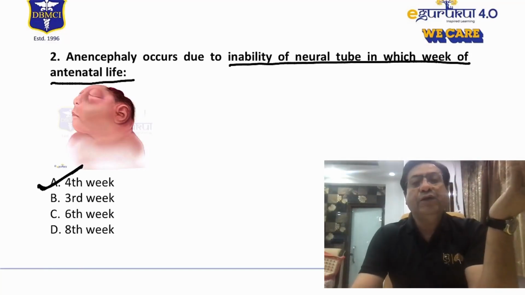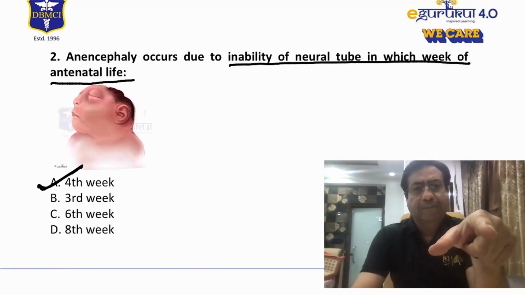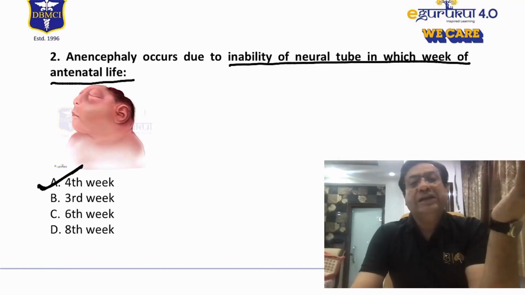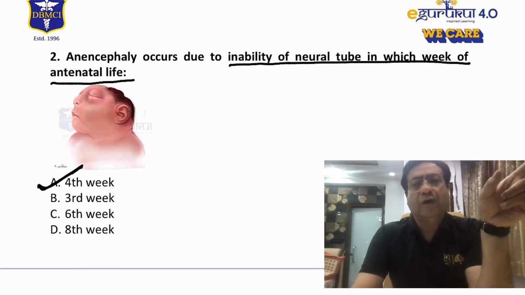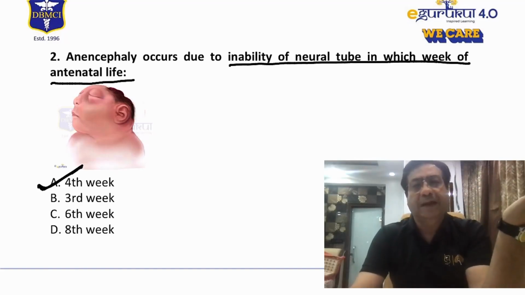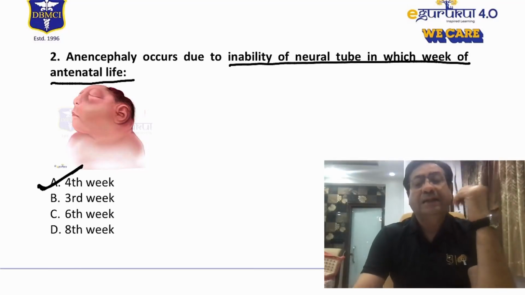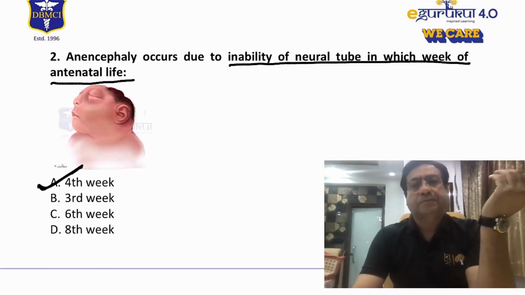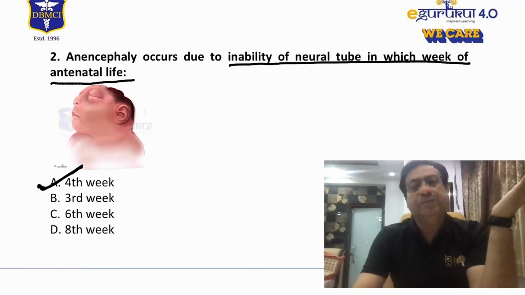Another type of a cranial neural tube defect, which is closed in type. This is an open cranial neural tube defect. Another type of a closed cranial neural tube defect is basically when a part of the brain can be seen herniating out. The whole brain is not exposed to the environment. A part of the brain can be seen herniating out. Usually it's the occipital part of the brain, the back part of the brain, which can be seen herniating out. That is called as an encephalocele. Anencephaly is more of an open type of a cranial neural tube defect, because here the brain is totally exposed to the environment.